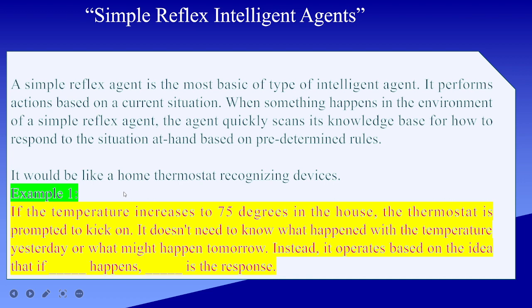So just like that you could take some other examples, and note them down in your notebook as well. आप अपनी नोटबुक निकालिए, उसमें भी आप कुछ और एग्जाम्पल्स लिख सकते हैं. For example, in case of AC, nowadays we have ACs in which if the temperature is below 16 degrees, then the AC would be switched off. And if the temperature is very high, then automatically it would be switched on. So these are examples of a simple reflex intelligent agent, because these kinds of intelligent agents work depending upon the current situation. Hope this is understood by you.